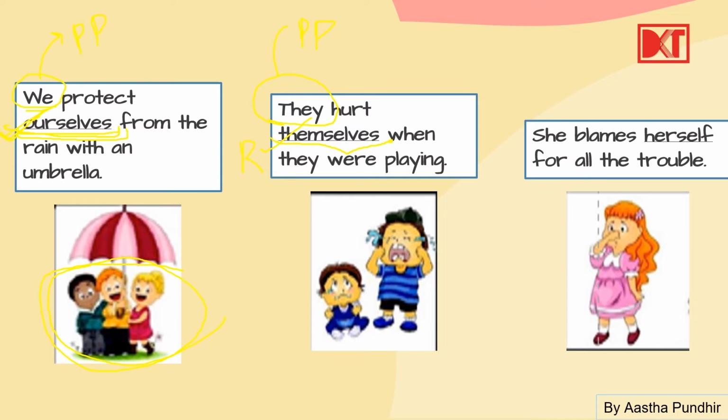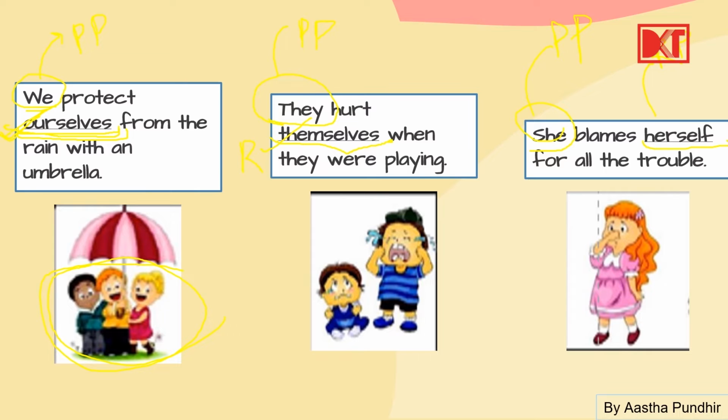She blames herself for all the trouble. What is the subject? She. What is the action she is doing? She is blaming herself for all the trouble. Doer कौन है? She. So she is the personal pronoun. But object क्या है? What is she doing the action on? She is blaming herself. अपने आप को blame कर रही है. तो subject and object same. तो herself becomes the reflexive pronoun.